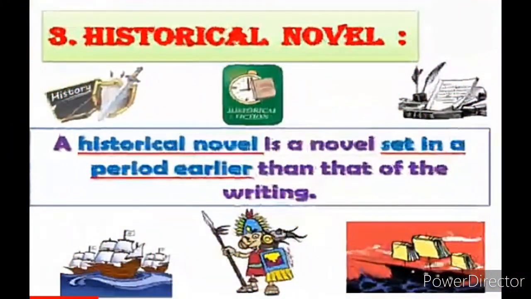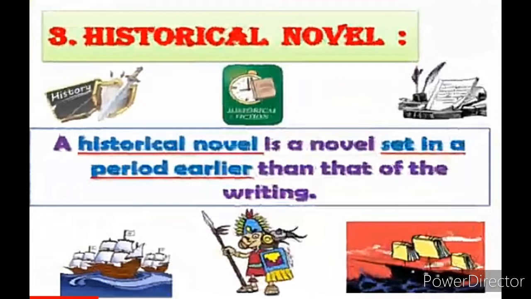Next type of writing is the historical novel. Historical, of course, means our past, it talks about the past, but the past is presented a little bit according to the writer's imagination. For example, if an Indian writer, especially a Maharashtrian writer, is writing about Chhatrapati Shivaji Maharaj, of course he is going to present all the real facts, but he presents them in a more grand way. It means the events are taken from our past. It is the reality that the events are taken from our past, but the events are presented in a more exaggerated way, with hype.